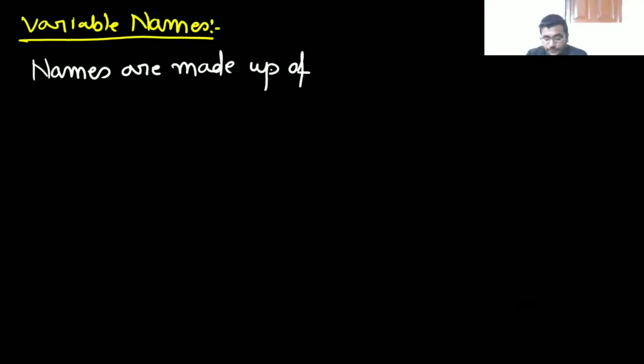So now see the variable. What is variable? Now we will start about variable name. So you know that names are made either it will start with letter or underscore. It should not start with digit. So I think that you know all this. So let me write just. So names are made up of letters.